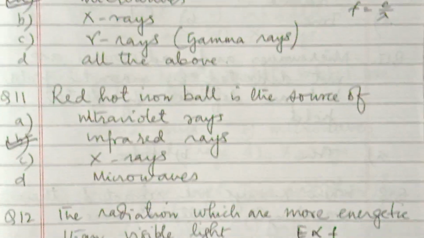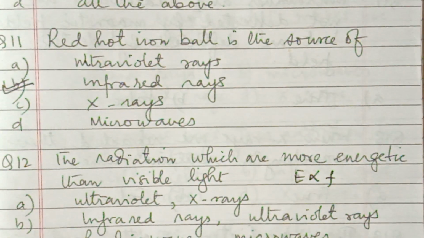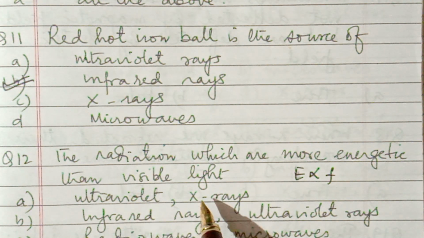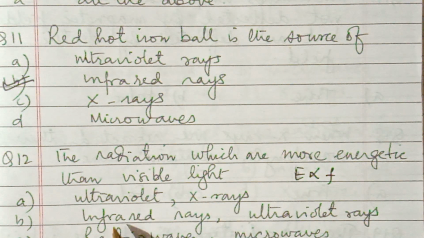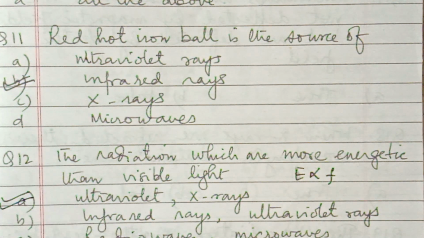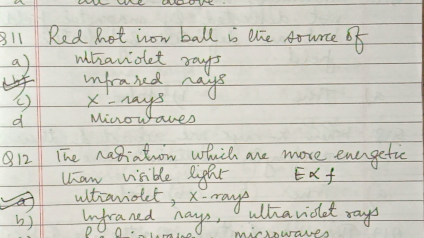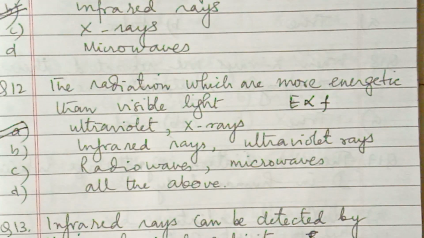So then which option can you choose? Ultraviolet, X-rays, infrared, ultraviolet, radio waves, microwaves. Then this option is correct. So ultraviolet rays and X-rays have higher frequency than visible light, so they are more energetic. So option A is correct.